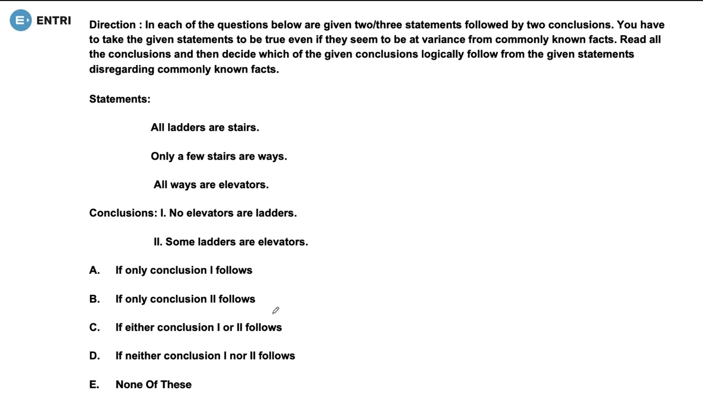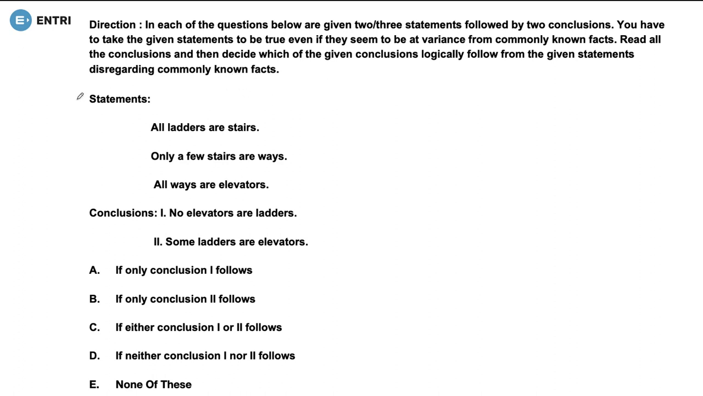Last year the question was asked on the direction, the conclusion one question, where you have to tell which of the conclusions follows, whether one, two or neither of them follows. So what was the question? The question was that in each of the questions below are given two or three statements followed by two conclusions. You have to take the given statements to be true even if they seem to be at variance from the commonly known facts. Read all the conclusions and then decide which of the given conclusions logically follow from the given statements, disregarding completely known facts.